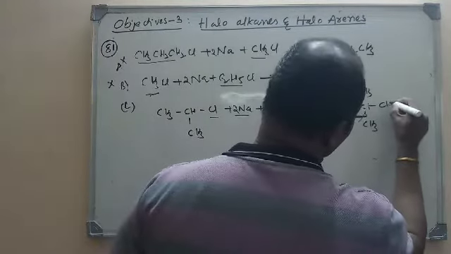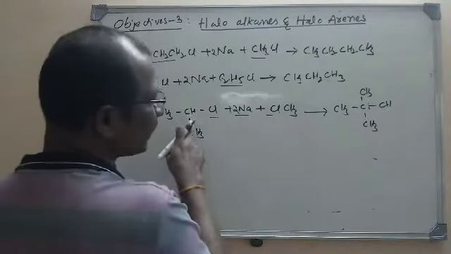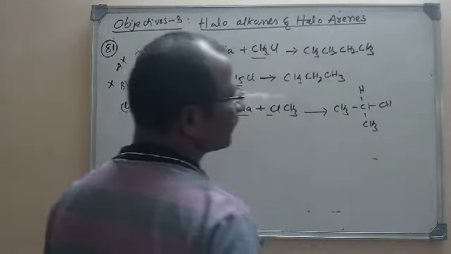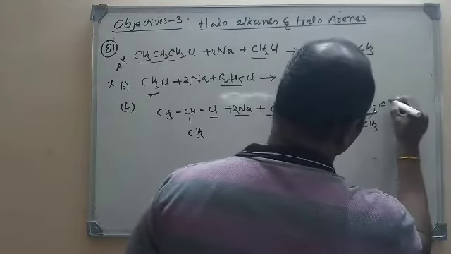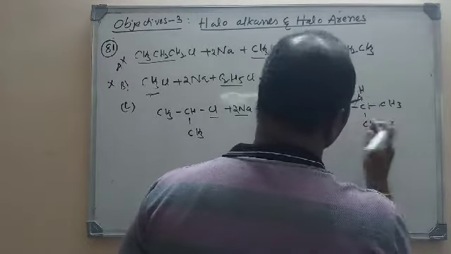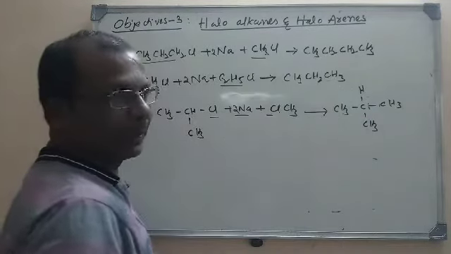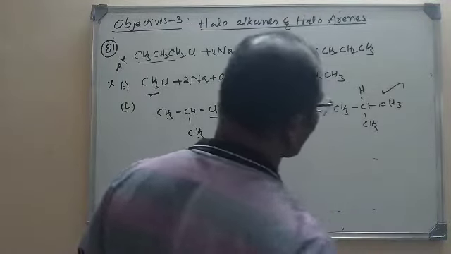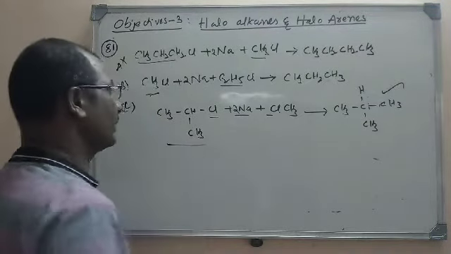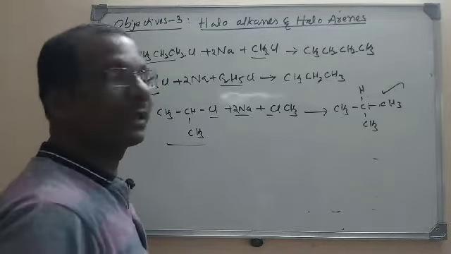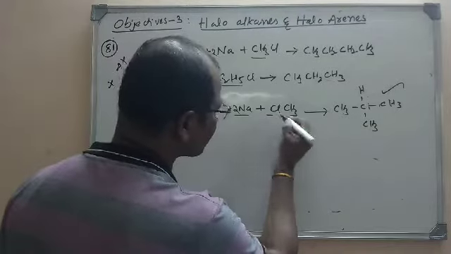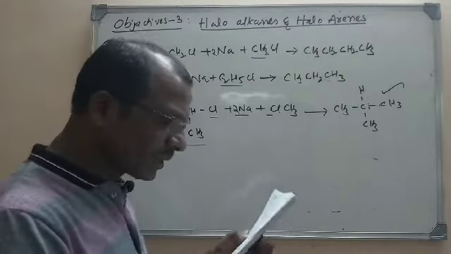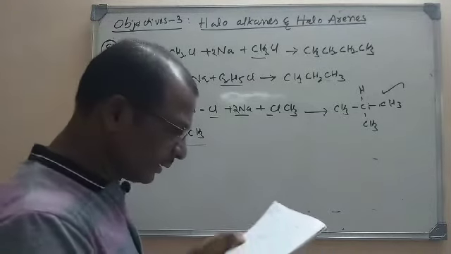Already here we have 3 carbons, and this is hydrogen. So nothing but 2-methylpropane, isobutane. So we are getting isobutane as the product by treating the mixture of 2-chloropropane with methyl chloride.